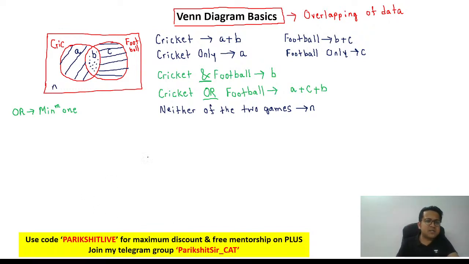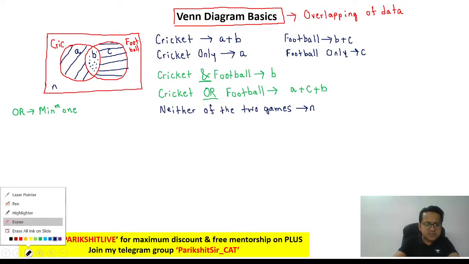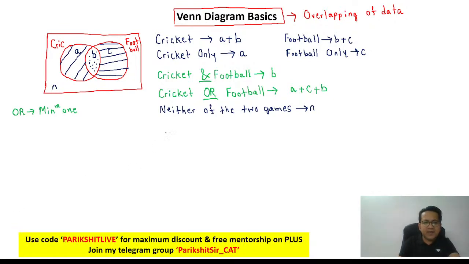If I were to ask you how many students play at most one game. Okay, before I go to at most one game, let's make it easy. If I were to ask you how many students play exactly one game, can you tell me the answer for this?